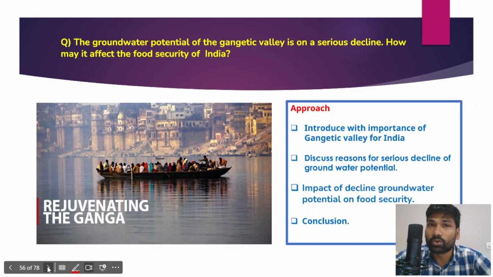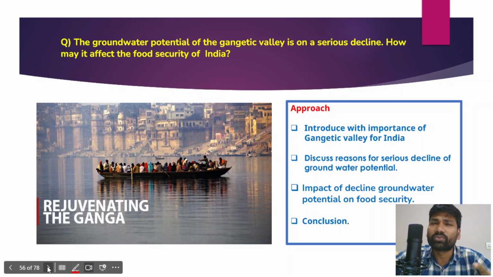Most of the agriculture along this Gangetic Valley is dependent on either river water or groundwater, but declining groundwater tables would certainly impact agriculture and irrigation around the Gangetic Valley. So in this context, the groundwater potential of the Gangetic Valley is on a serious decline due to multiple reasons, and how may it affect the food security of India, that is the question.